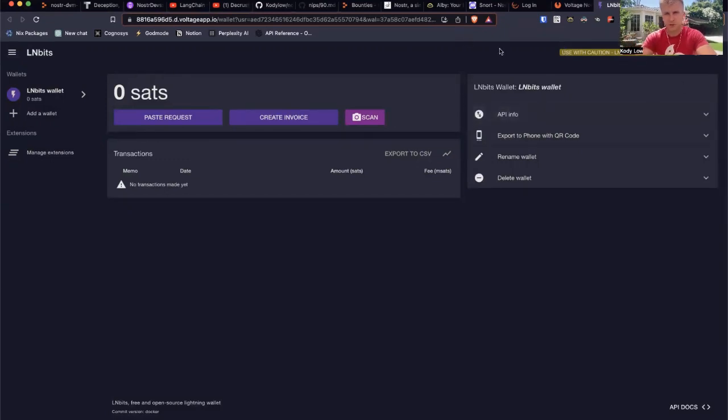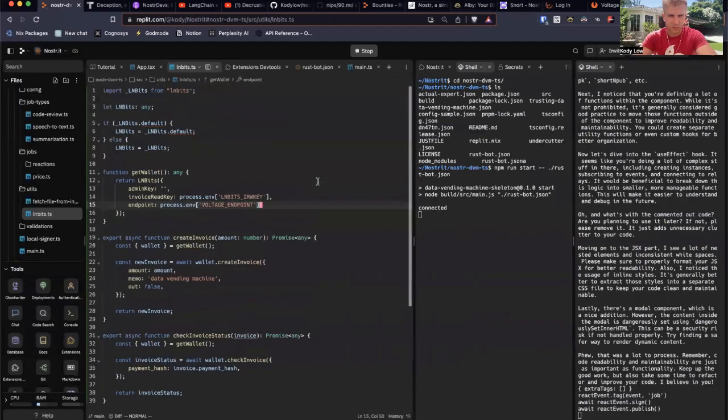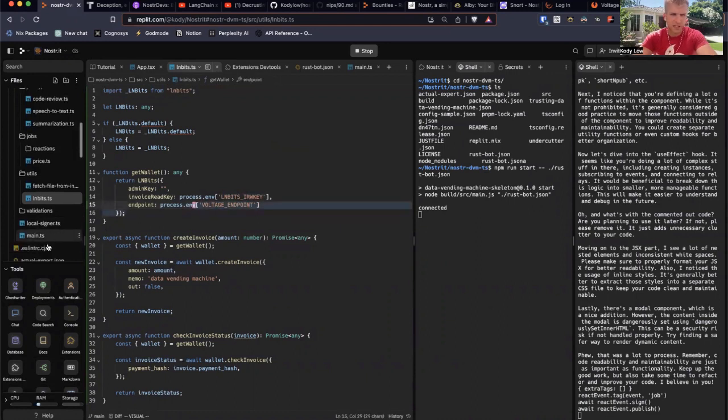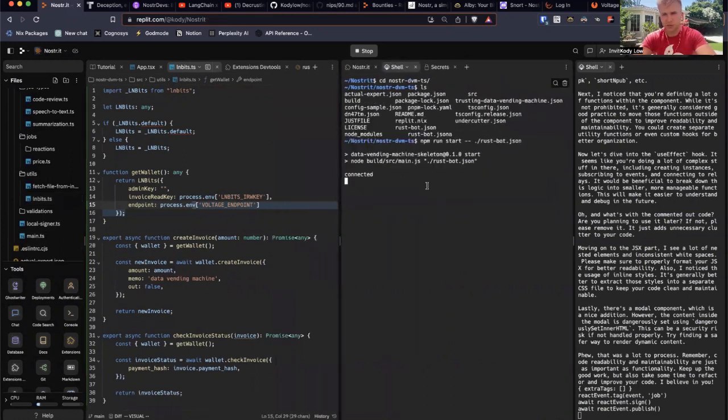And then I'm also going to release a version of this, so just look for a link, that uses a Lightning address instead of using LN Bits. But LN Bits is a super, super easy way to do this, right? So yeah, that's basically the whole walkthrough here. You set your LN Bits key, you set your Voltage endpoint, which is how to hit the wallet, and then you set your OpenAI API key. And that's it. That's the whole setup for the backend.